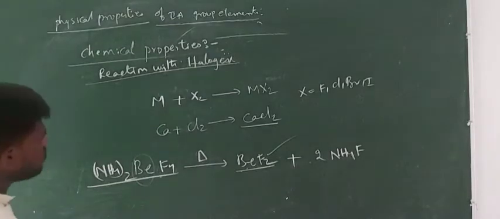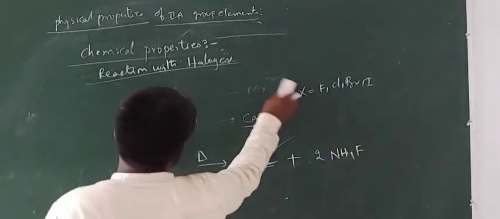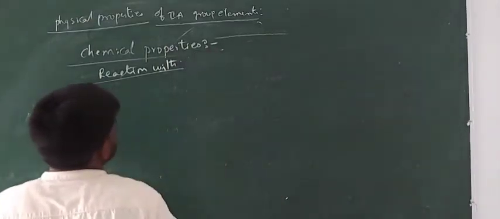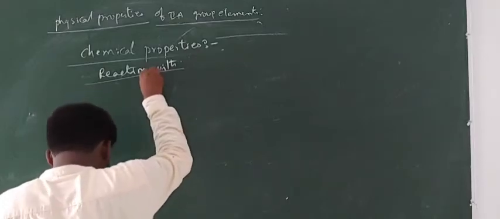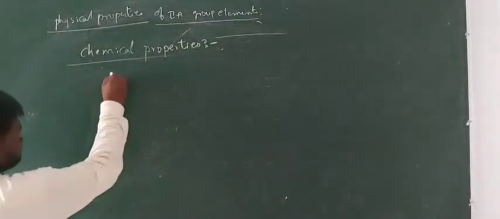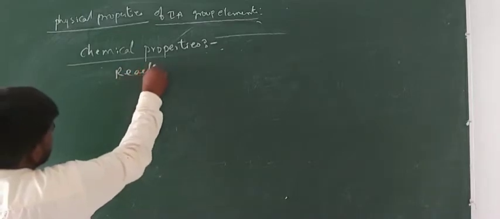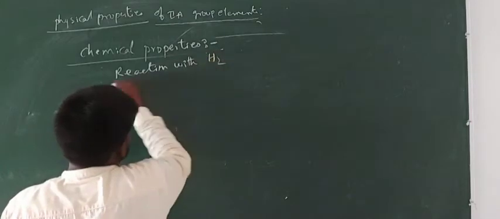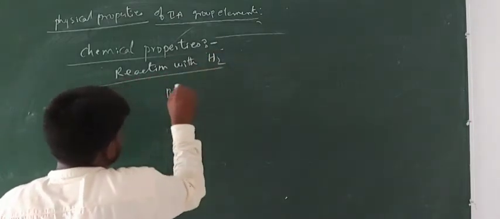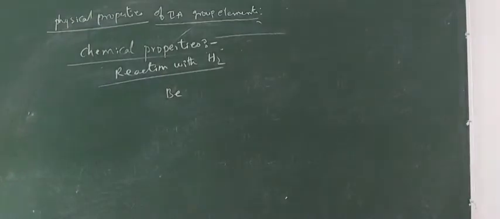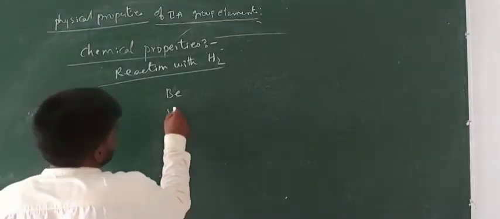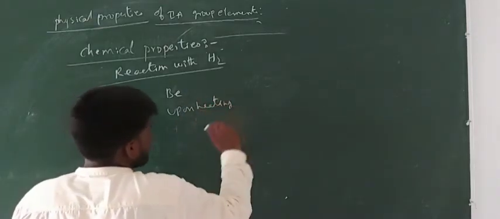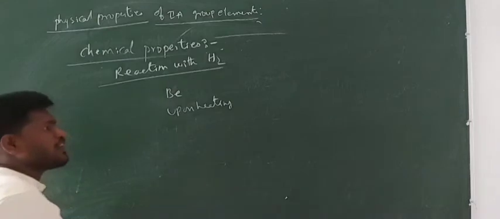So right, this is about the reactivity of the second A group elements with halogens. And the next one, the reaction with hydrogen. Except beryllium, all the remaining second A group elements, upon heating, can react with hydrogen and give metal hydrides.